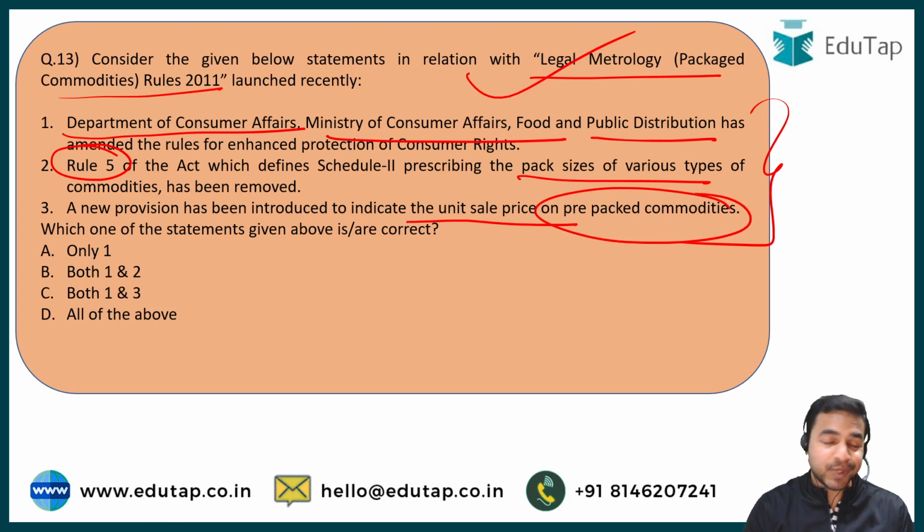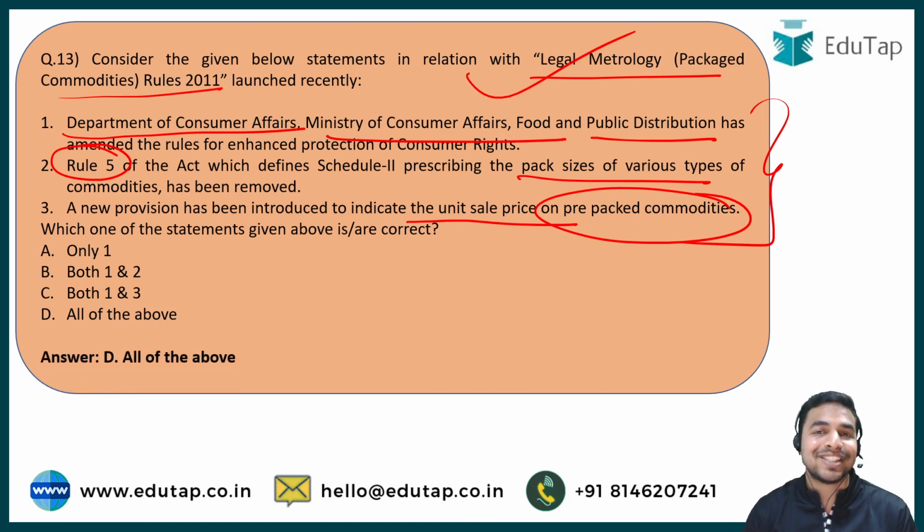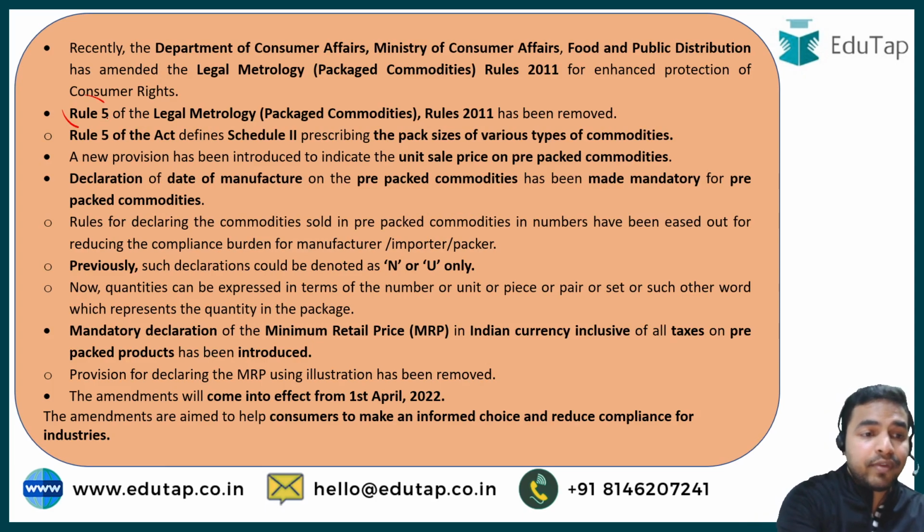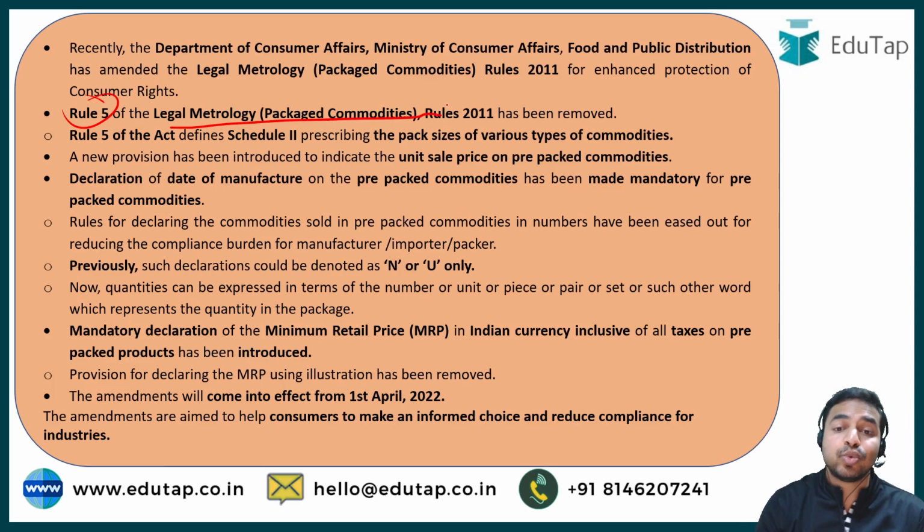And my dear learners, the right answer to this question is option D, that is, all of the above. That means all these statements mentioned here about the Legal Metrology Packaged Commodities Rules 2011 are correct. And my dear learners, you can see that rule number 5 of these rules has been removed, and this defined the pack sizes of various types of commodities.